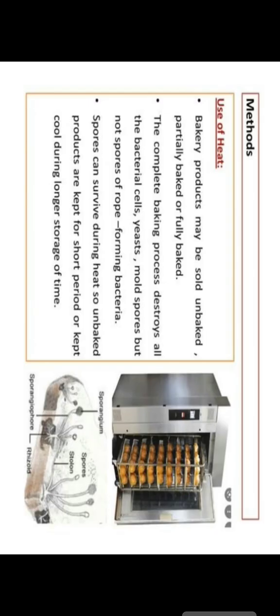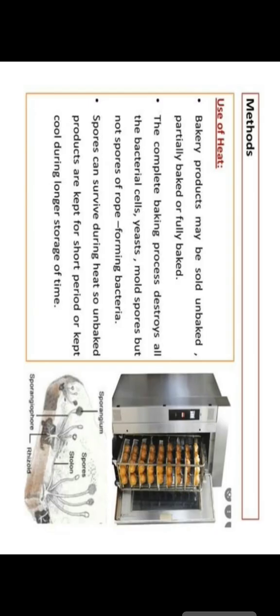Sometimes for the prevention of spoilage we use low temperature also, and sometimes we use a dehydration procedure in which we remove moisture, so the microorganisms are unable to grow in that medium. Sometimes we disturb the osmotic pressure, and after disturbance of the osmotic pressure the organisms cannot survive in that medium, so the organisms will die.